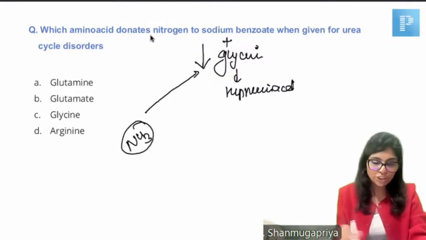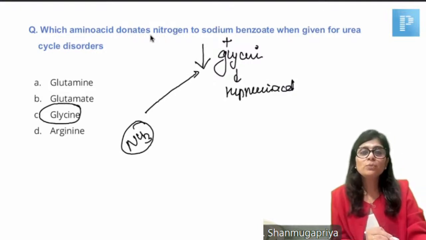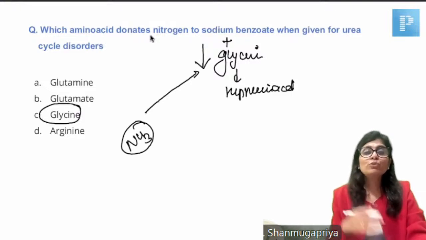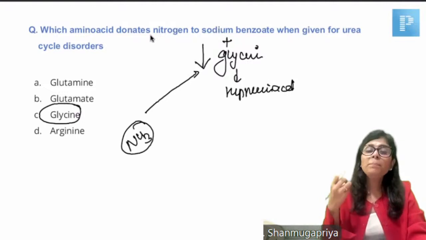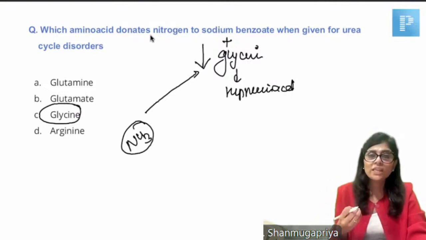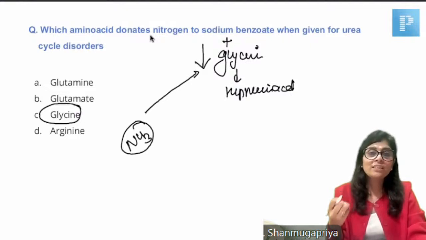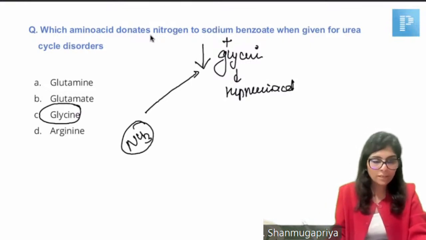Glycine. Anuj Sharma, the answer for this is glycine. Because whenever you see a patient with hyperammonemia, you start IV sodium benzoate. The liver will conjugate sodium benzoate with glycine, converting it into hippuric acid. So the body will try to generate more and more glycine. From where do we get glycine? The precursor for glycine is ammonia, so ammonia gets used up. From where do you get the nitrogen here? We get the nitrogen from glycine. Answer is choice C. Good.